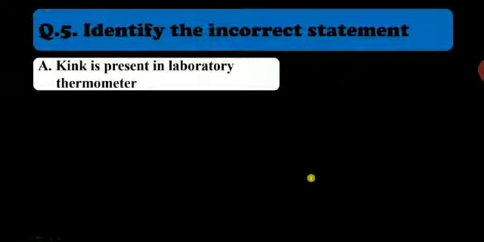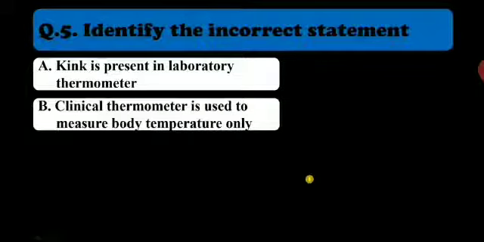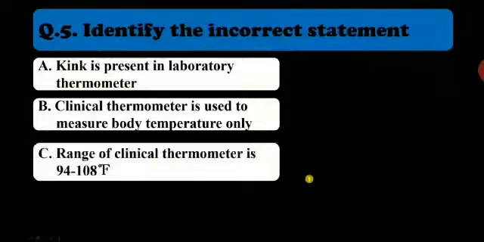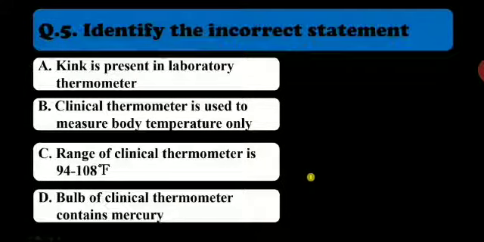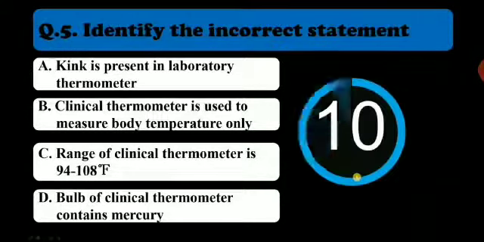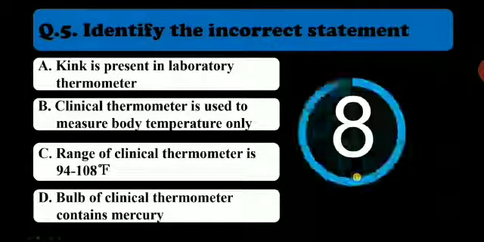Next, identify the incorrect statement. Please see that you have to identify the incorrect statement. Kink is present in laboratory thermometer. Clinical thermometer is used to measure body temperature only. Range of clinical thermometer is 94 to 108 degrees Fahrenheit. Bulb of clinical thermometer contains mercury. Any guesses there? Your time starts now.